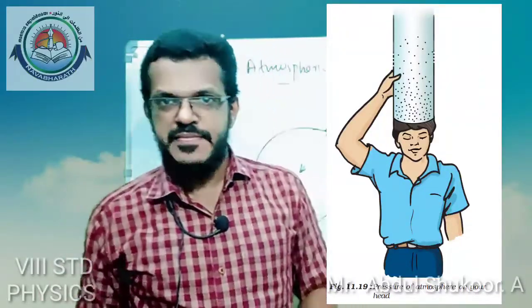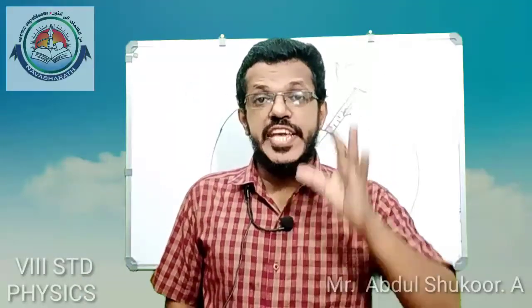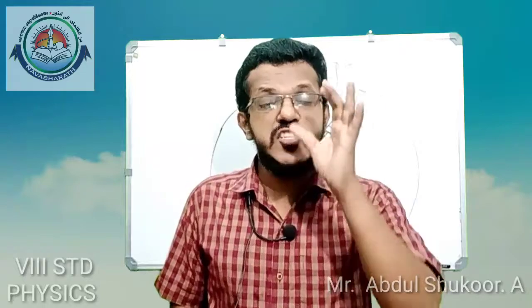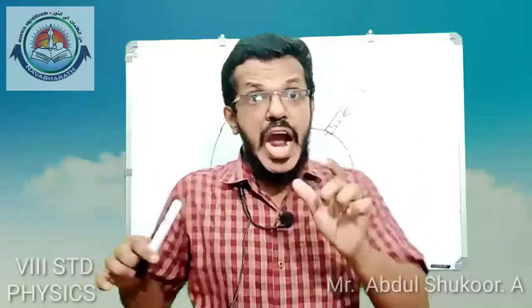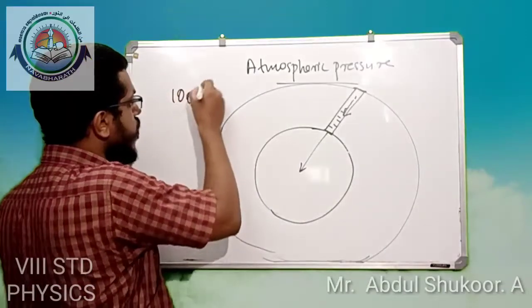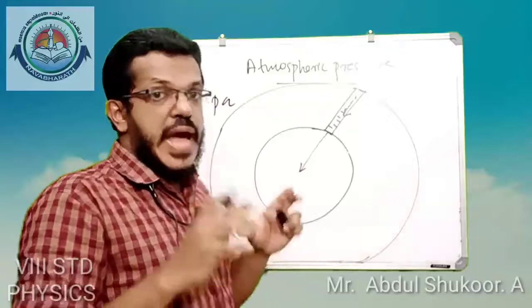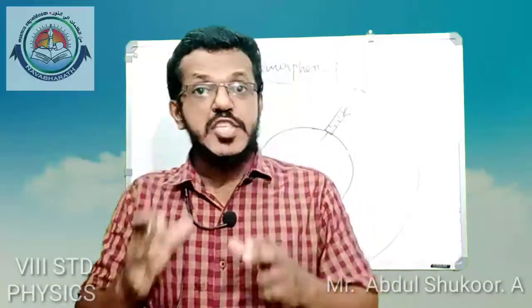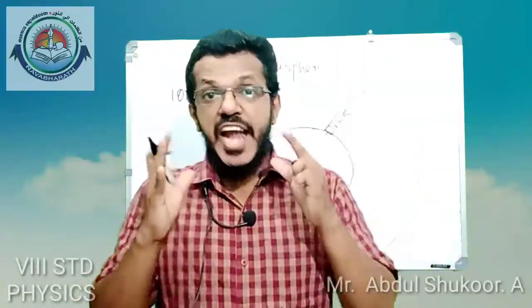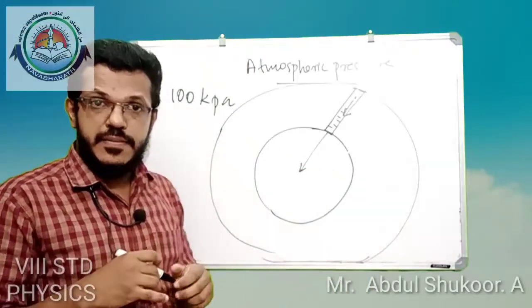Do you understand? The atmospheric pressure on Earth's surface at sea level is about 100 kilopascal. What is that? 100 kilopascal. That means the atmospheric pressure experienced on the Earth at sea level is 100 kilopascal.